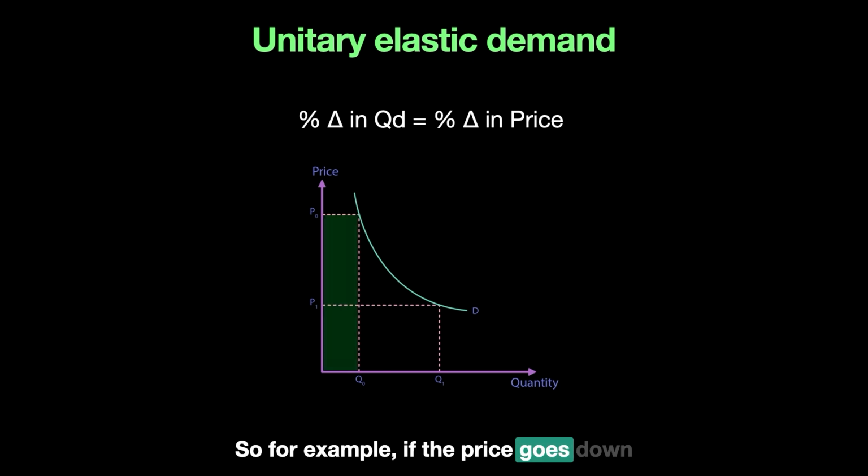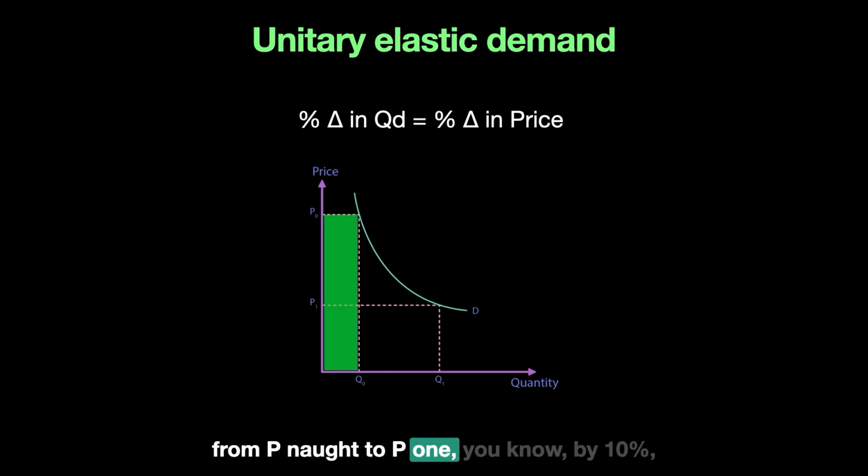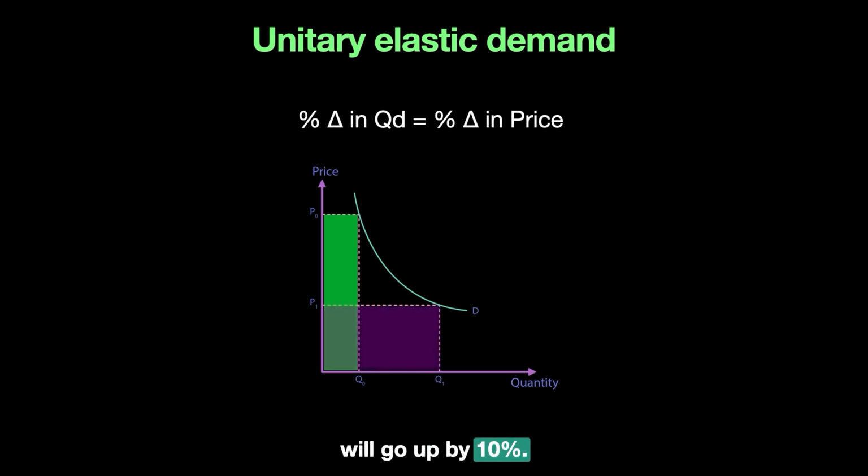So for example, if the price goes down from P0 to P1 by 10%, there is an equal and opposite change in quantity demanded that will take place. So quantity demanded will go up by 10%. Or for example, if the price goes down by 15%, the quantity demanded will go up by 15%. So that's why in this kind of case, you have a demand curve where the percentage change in quantity demanded is equal to the percentage change in price.